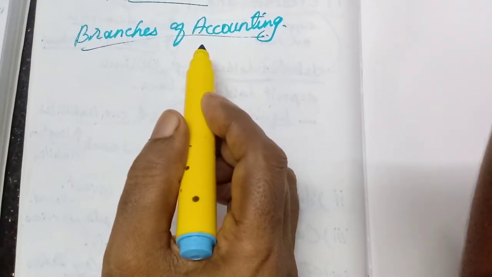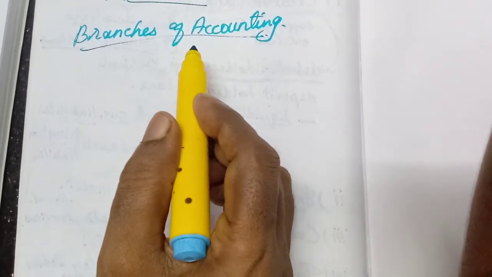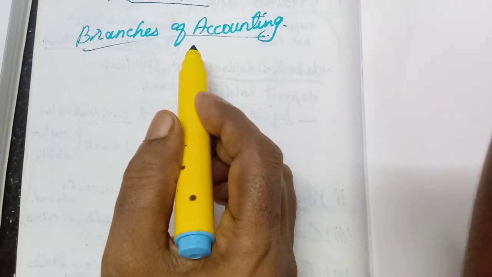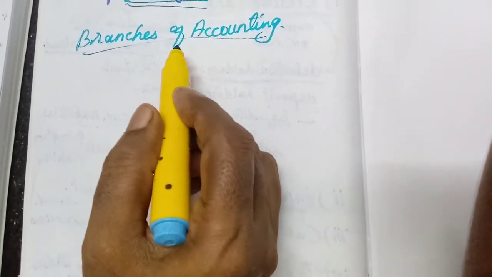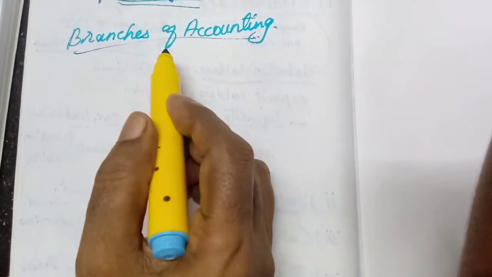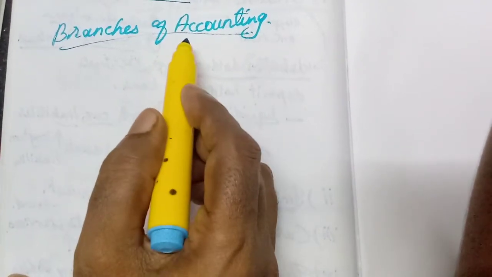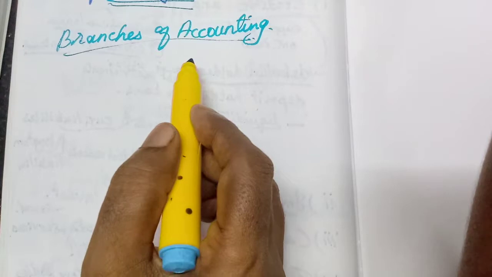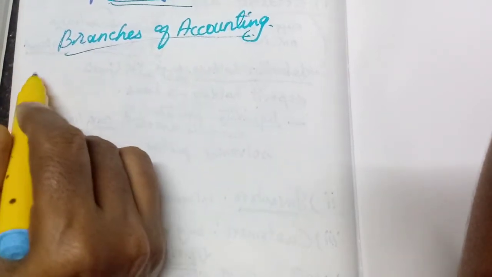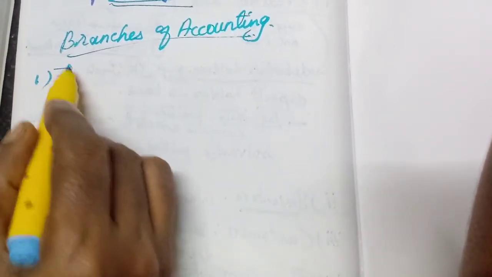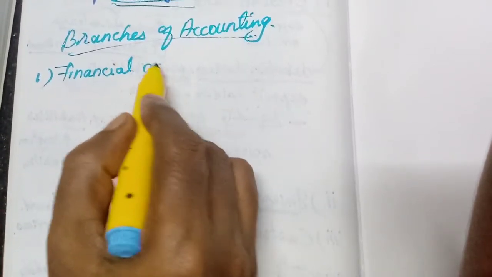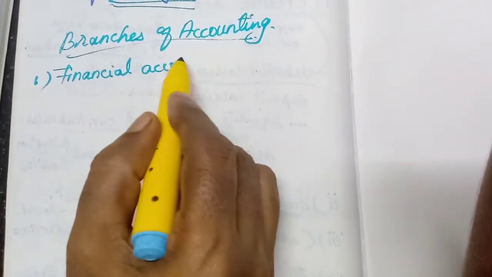We have learned the importance, functions, then the uses. After uses only we are going to learn the branches of accounting. Okay, now the branches. The accounting is divided into 5 branches. Number 1, financial accounting. Financial accounting. Final accounts.